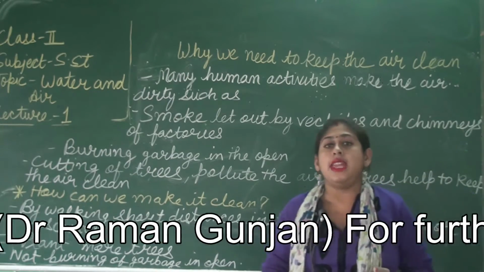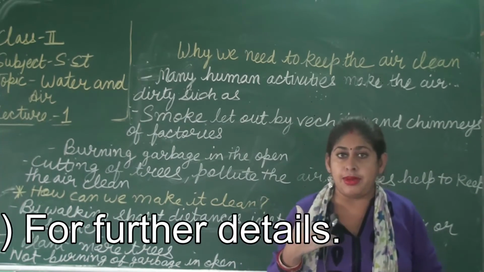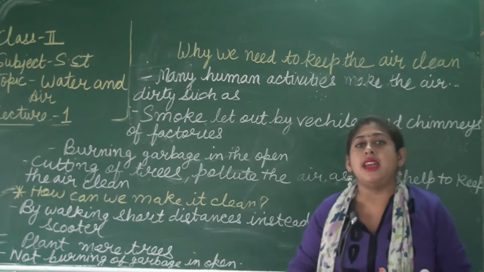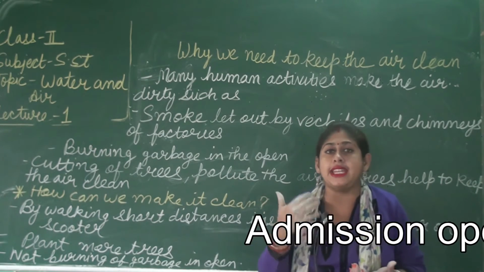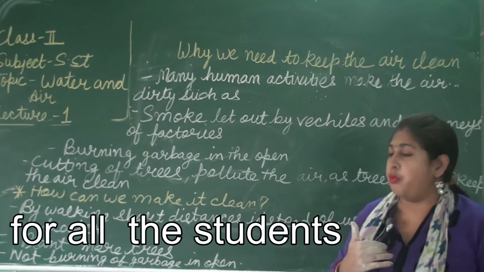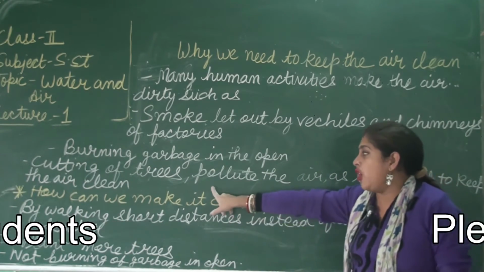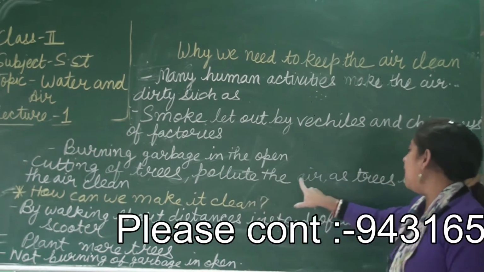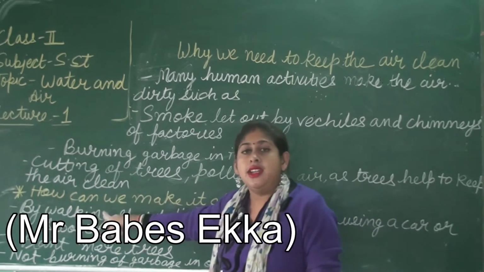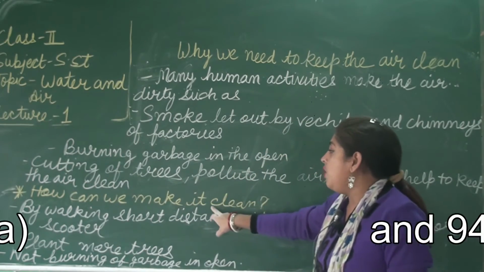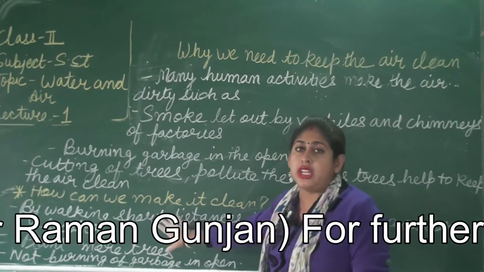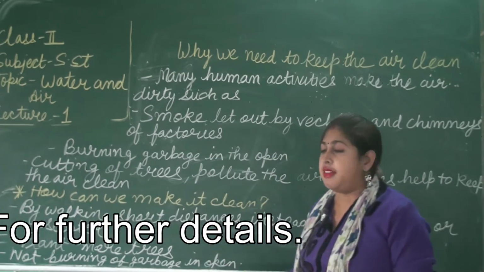The trees breathe in carbon dioxide, the human beings breathe out carbon dioxide, and the plants breathe in carbon dioxide and give us fresh oxygen that we human beings breathe. So cutting of trees is also polluting the environment, as trees help to keep the air clean and healthy. And how can we make it clean? How can we stop air pollution to a certain level?